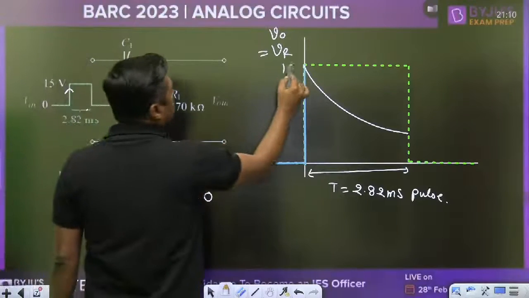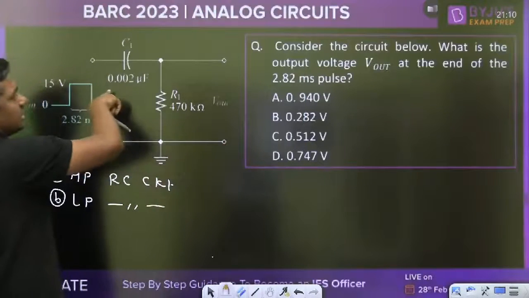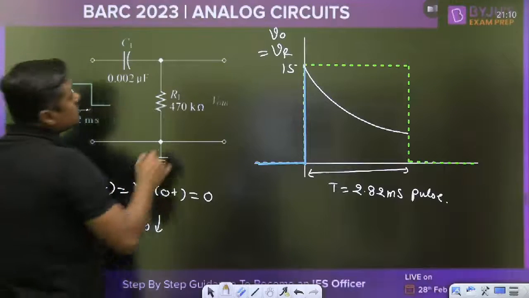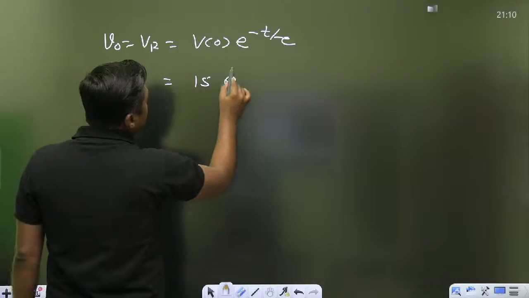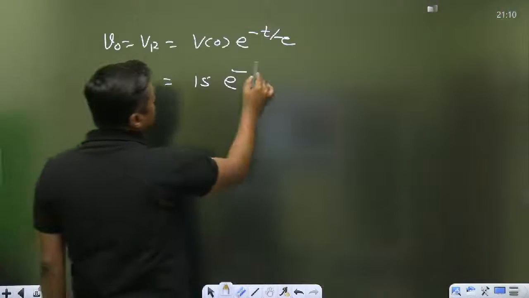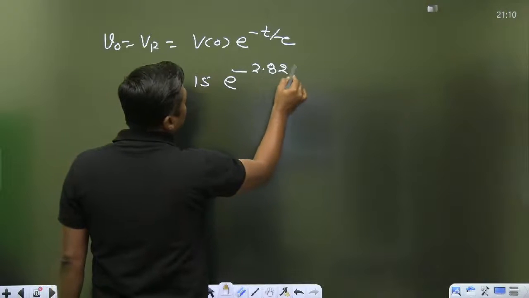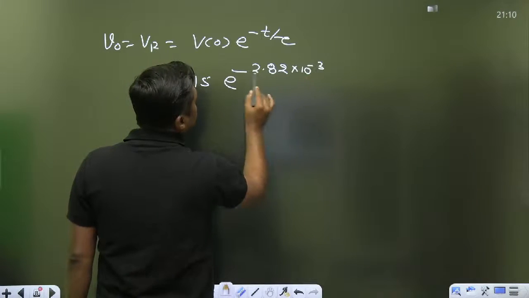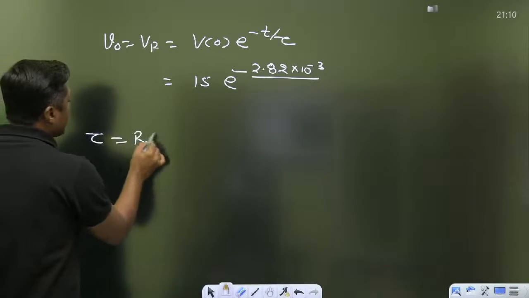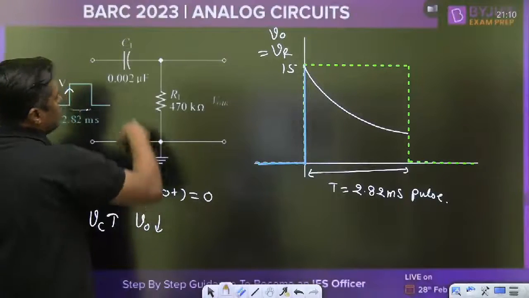Suddenly it will rise up to what? 15 volt, because initially the capacitor will act as a short circuit. This is the 15 volt supply. Now it will decrease as e raised to power minus t by tau. What is t? 2.82 millisecond, that is 2.82 into 10 raised to power minus 3 second, upon tau. So what is the tau? RC. So what is the time constant?